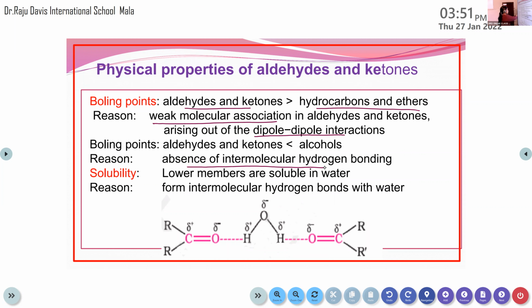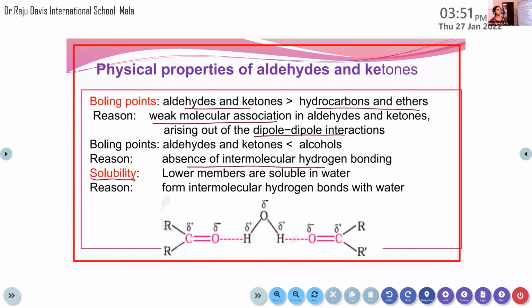The next one is about solubility. The lower members are soluble in water. When we are comparing the aldehydes and ketones, the lower members are soluble in water. They cannot form intermolecular hydrogen bonds between their own molecules, but they will form intermolecular hydrogen bonds with water.